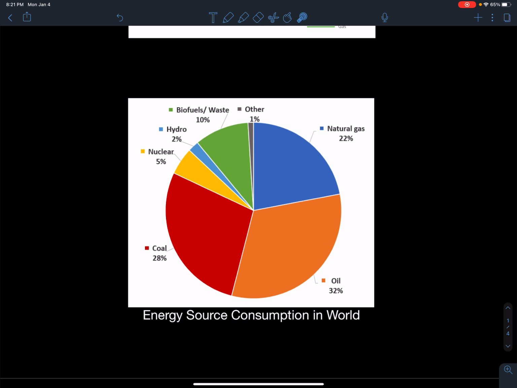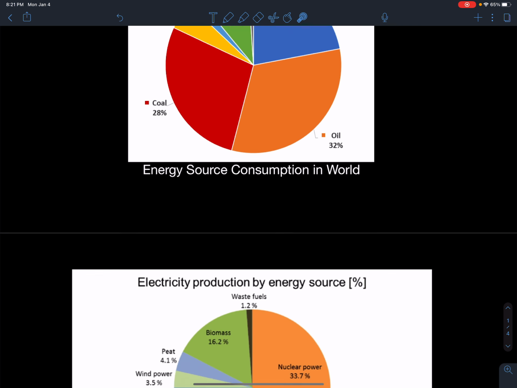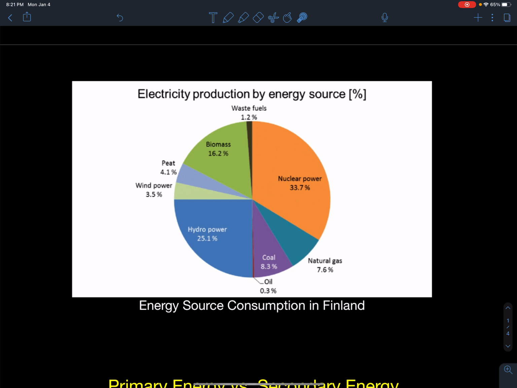On the other hand, countries that are thinking ahead and are trying to stay clean, such as Finland, this is what their percentage of energy sources are, which is quite interesting. They use 33.7% of nuclear. They're not afraid of nuclear energy. I wonder, okay, is that really polluting? Well, you'll see that it's quite clean. It's just dealing with the waste that is the issue.